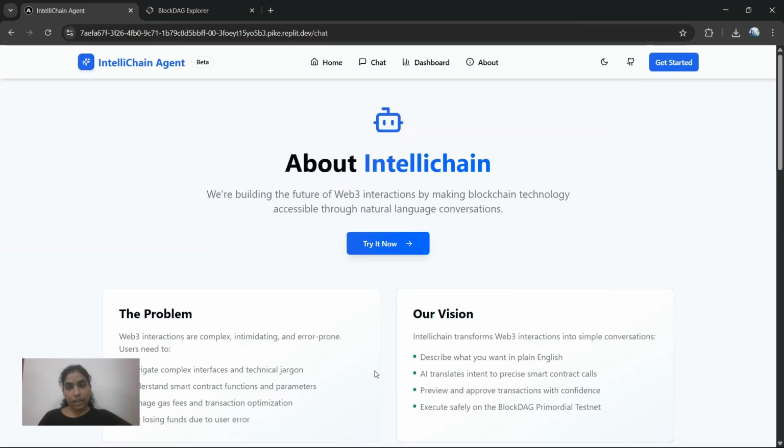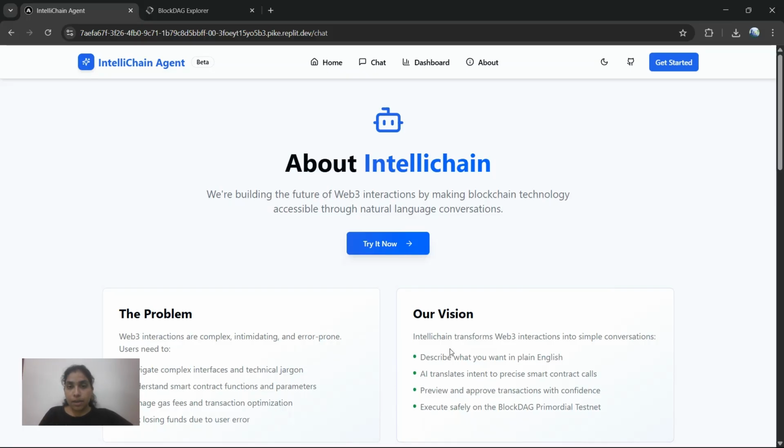Hello everyone, we are the team creators from Savita Engineering College, and the problem statement we have taken is AI for smart contracts. Before going into this, a lot of people think blockchain is complex, and most common people are not using it. So we have created something called IntelliChain agent, through which people can interact with the blockchain just by prompting. Yes, just by prompting.